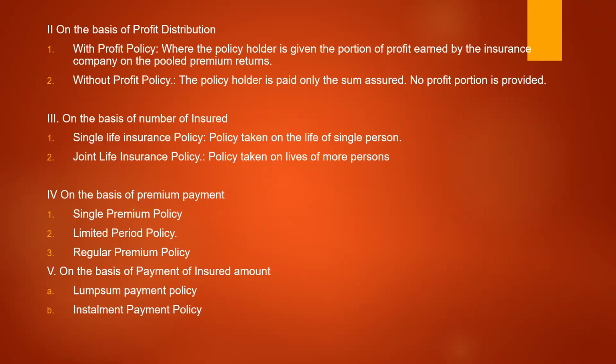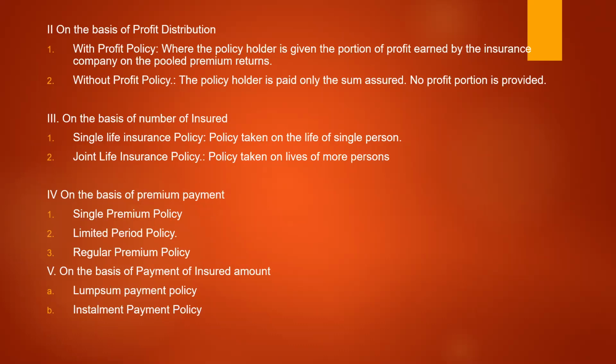If there are 1,000 insurance policy holders taking that particular policy in that particular scheme, and the insurance company earns any benefit on the investment of that pooled money in any company and all that, that dividend which the insurance company receives is distributed. That is called a with profit policy, where the policy holder is given a portion of the profit earned by the insurance company on the pooled premium returns. This is called with profit.